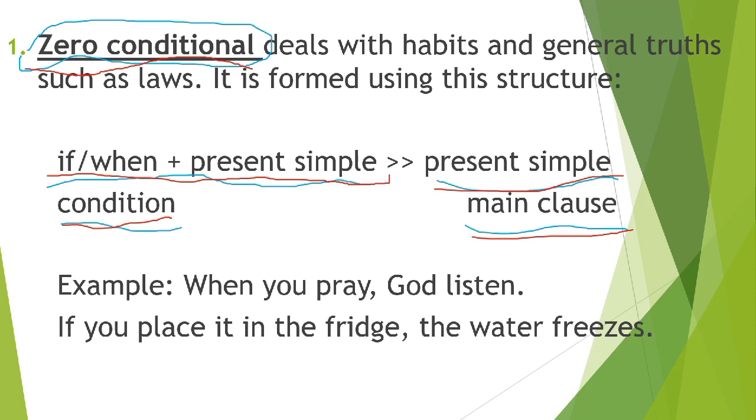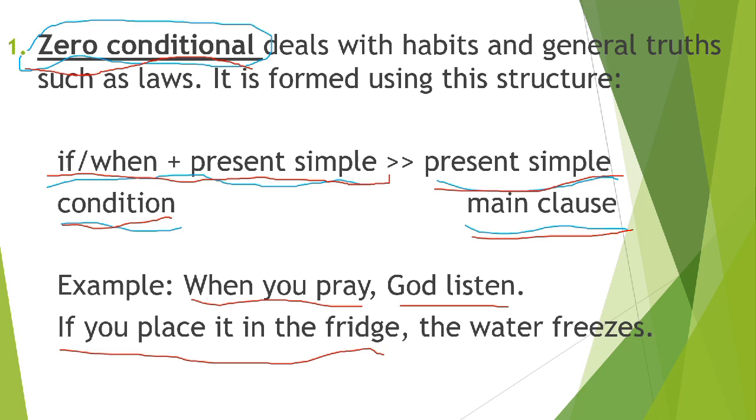Example of this: when you pray, God listens. This is the condition, when you pray, and the main clause is God listens. Second example: if you place it in the freezer, the water freezes.